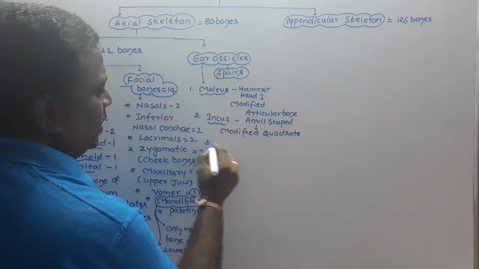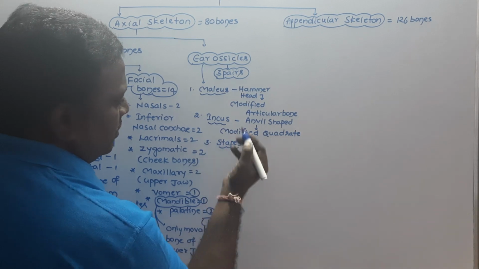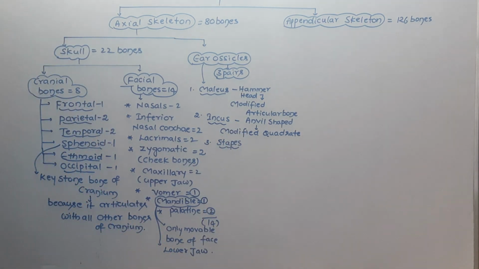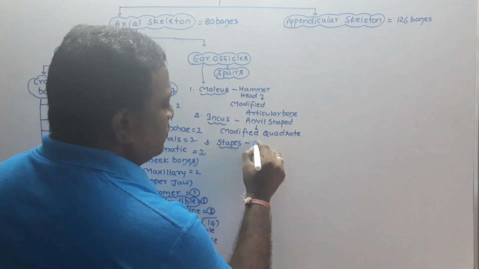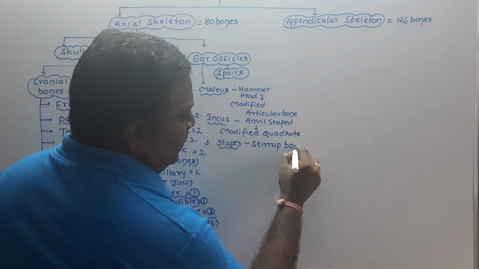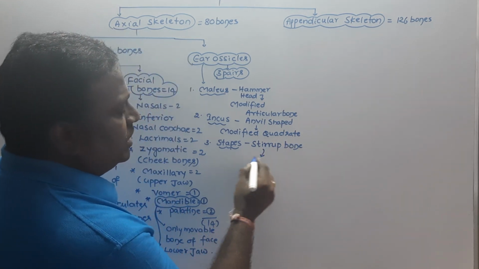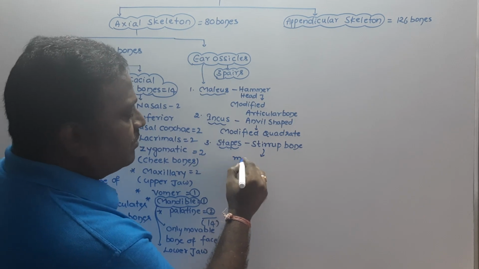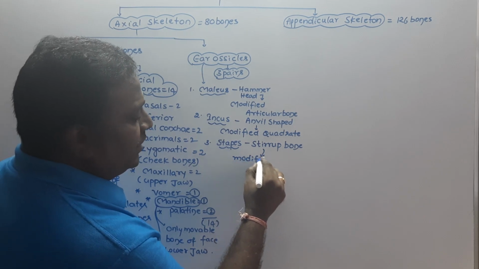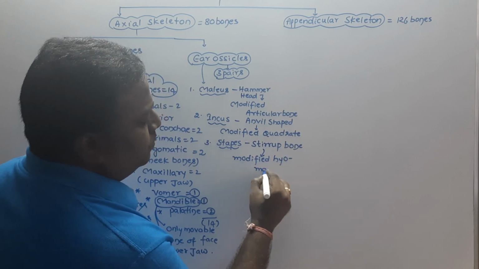And what is the third one? Stapes. Stapes is called the stirrup bone, and this stirrup bone is said to be the modified hyomandibularis bone.